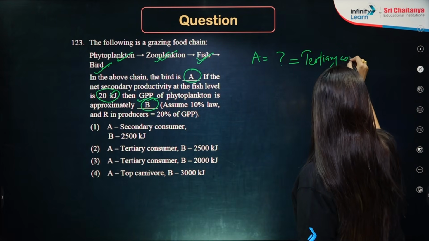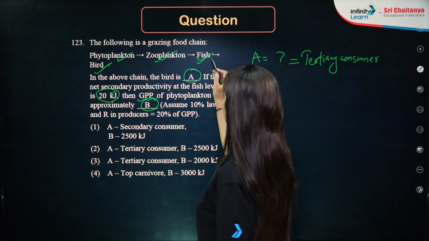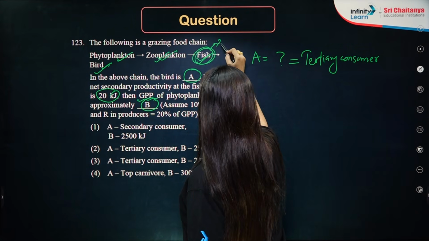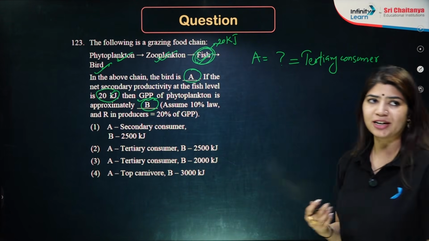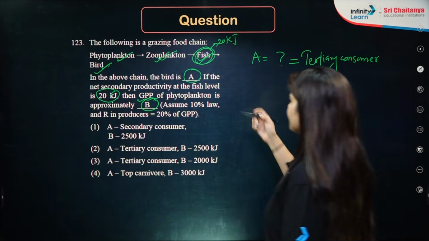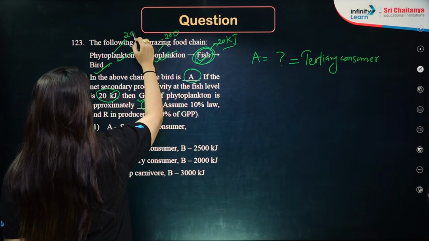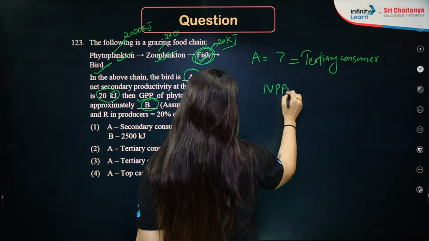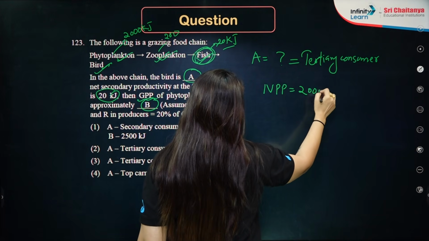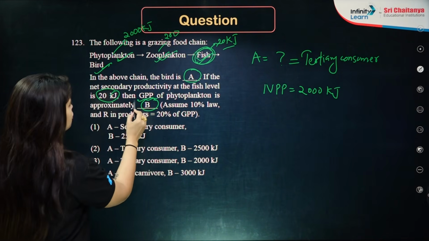Okay. Now moving on to the values. At fish level, at this level, we do have 20 kilojoules. Perfect. We do know it follows 10% law. So if it is 20, it is 200, it has to be 2000. So the net primary productivity is my 2000 kilojoules. But the question is asking me about your GPP.